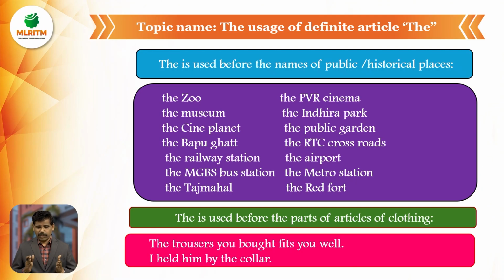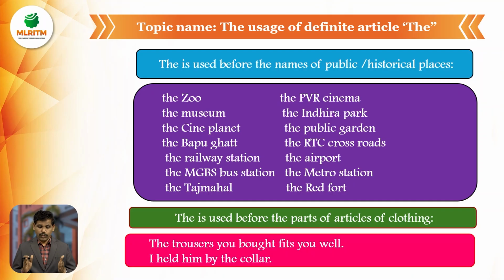The article the is used before the names of public or historical places. Please remember. In our everyday English, sometimes when we talk about public places and historical places, we never use the article. That sentence is wrong. I'm going to the zoo park. I'm going to zoo park is wrong. I'm going to the zoo park.